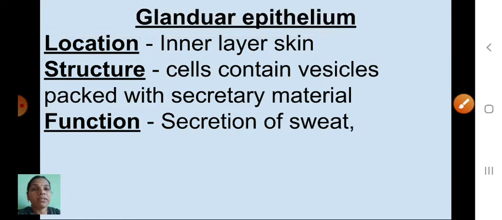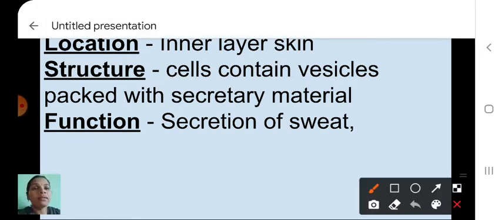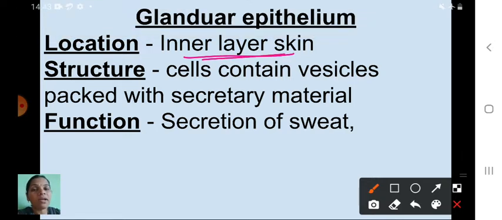Next one, this is the third one, glandular epithelium. Where is it located? Yes, inner layer of skin. Next one is structure. Cells contain vesicles packed with secretory materials. So what is the structure of these glandular epithelial cells? Cells contain vesicles. Vesicle means a sac-like structure.